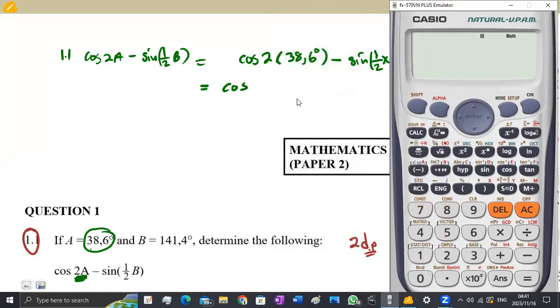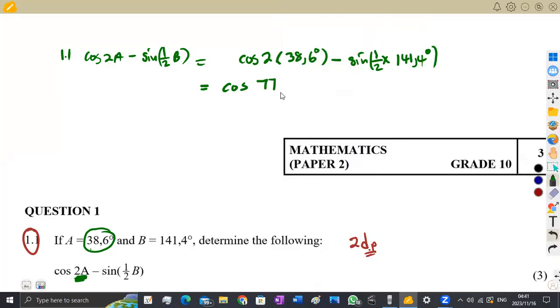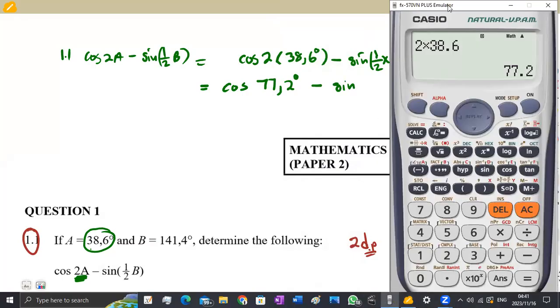So on your simplification, like I said, you can combine this together. You're going to multiply 2 times 38.6, which is going to give us 77.2 degrees, minus the sine of half of 141.4.